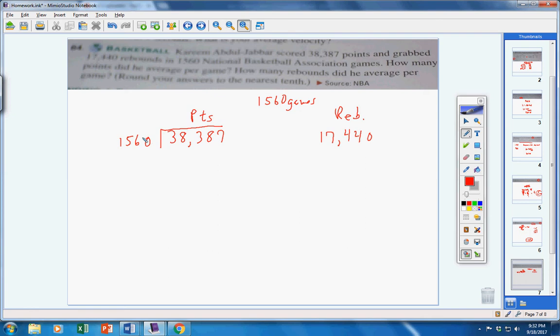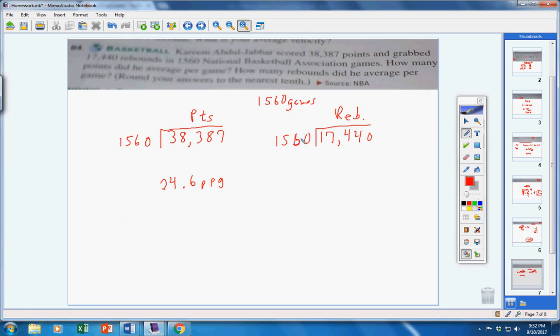Now remember, when it comes to word problems, you are more than welcome to use a calculator. So 38,387 divided by 1560 would be, he averaged 24.6 points per game. Okay? Now let's take his rebounds and divide that by 1,560.